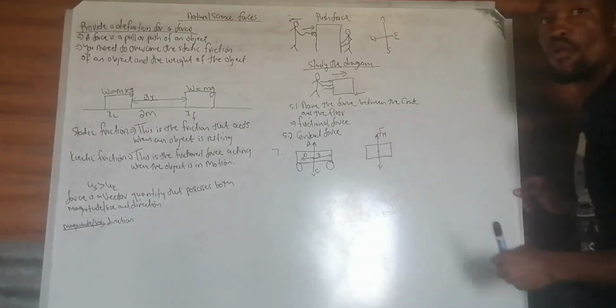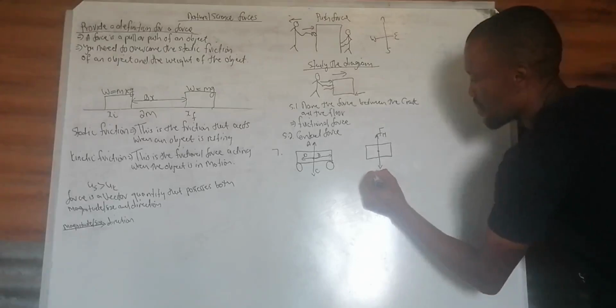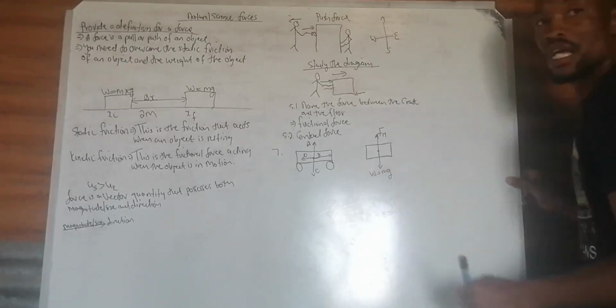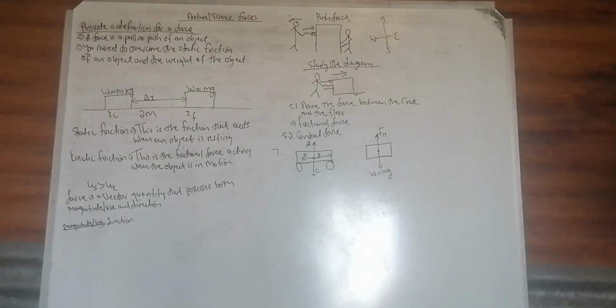This is the normal force, and the normal force is counterbalanced by the weight of the object. Weight is mass multiplied by gravitational acceleration. Why are they equal? It's because the object is not going up or down. The object is either going left or right. So the forces that are going up are cancelled by the forces that are going down. So normal force plus weight must be equal to 0.